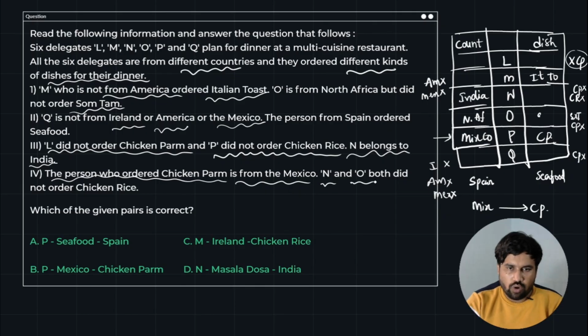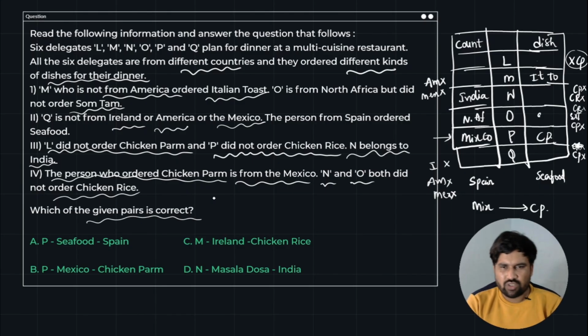So N and O both did not order chicken rice. So O is not chicken rice, and N also is not chicken rice. So Q can be chicken rice. Right. So which of the following is correct? So whatever I got, I placed over here, and don't get yourself confused and just go to the question. P, seafood, Spain. P is from Mexico. So option A got eliminated. M is Ireland. M, we don't know.